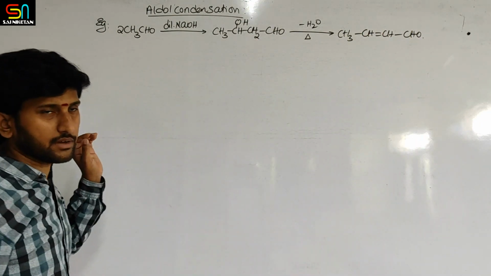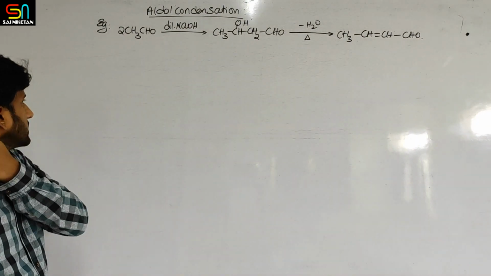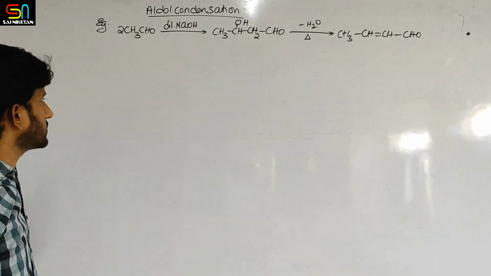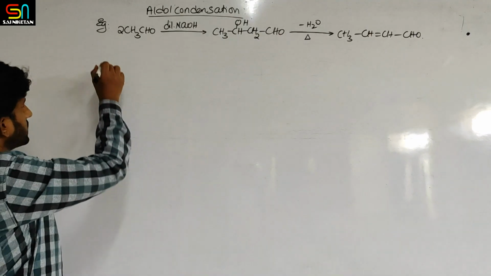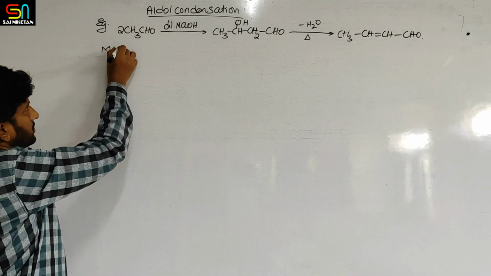So this is what we have seen, right? Now let us see how this reaction is happening first of all. So we'll try to understand with the mechanism.